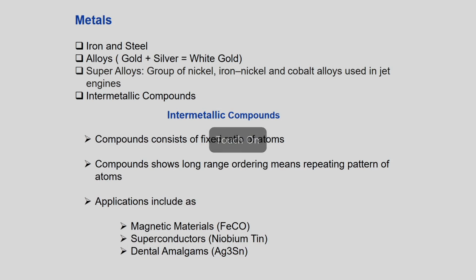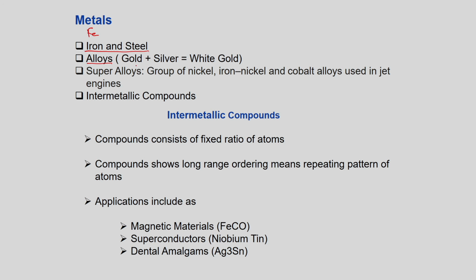So metals, let us say iron and steel. First we go with metals. Metals, as you know, are good conductors of heat and electricity. One is iron and steel. Iron is Fe, and steel has a certain amount of carbon added to the iron to make it stronger. Then we have the alloys.